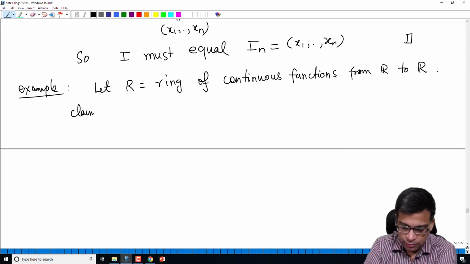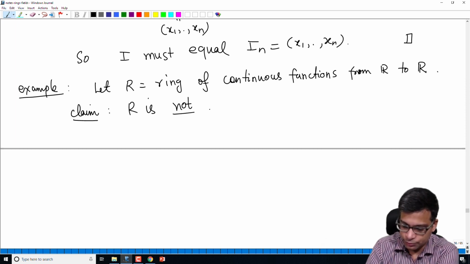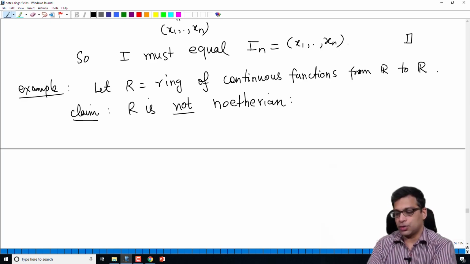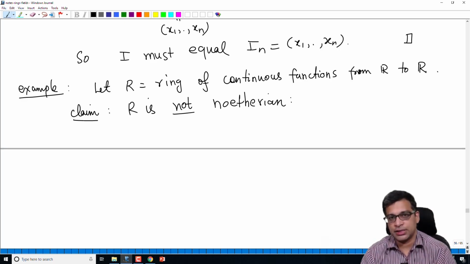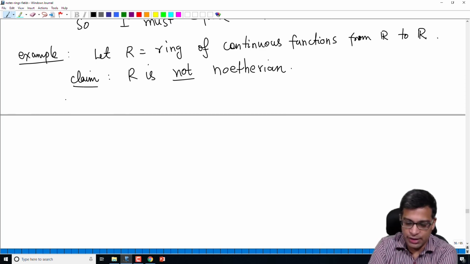We claim that R is not Noetherian. So this is another example of something that's not Noetherian. In the last video we looked at the polynomial ring in infinitely many variables. That's one example. This is another example. So why is this true?